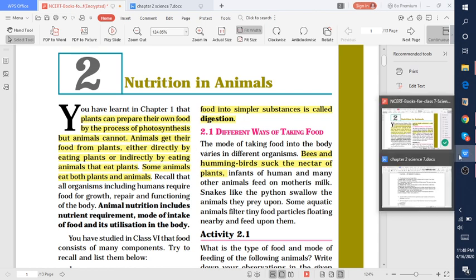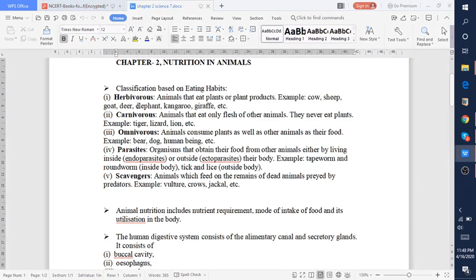So I gave you a Word document in which I mentioned what are herbivores, carnivores and omnivores. Herbivores are the animals that eat only the plants and the plant products. Carnivores are the animals that eat only the flesh of other animals. And omnivores are the animals that consume both plants and animals.